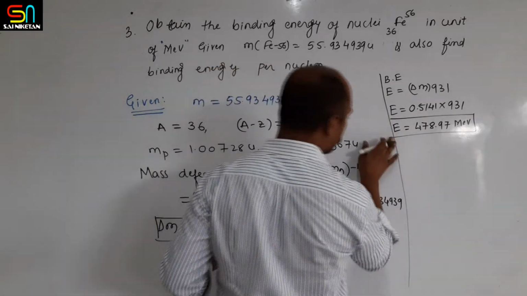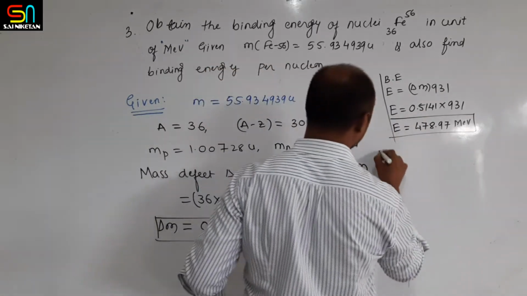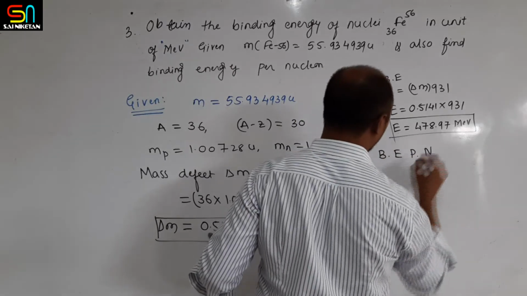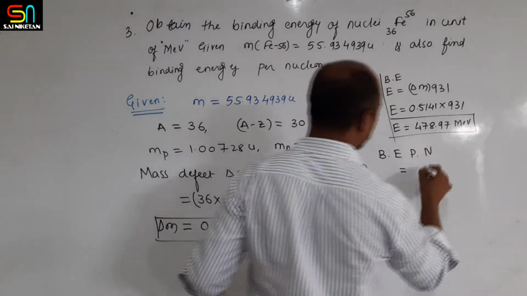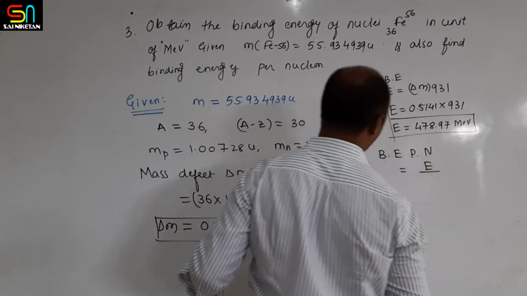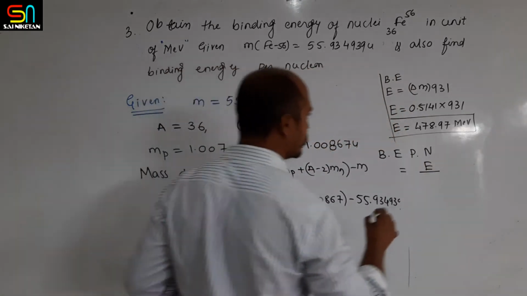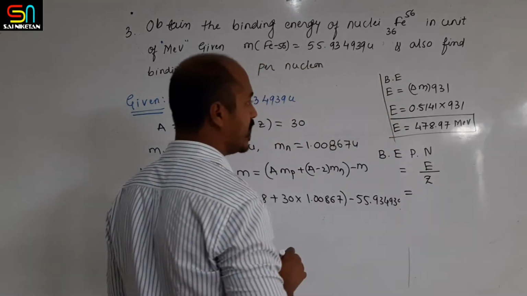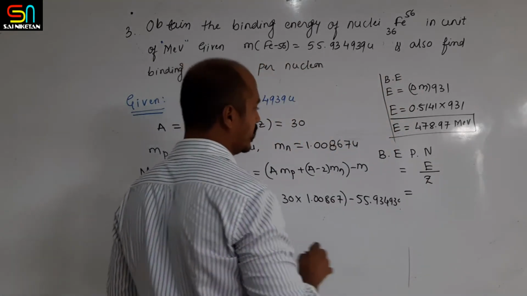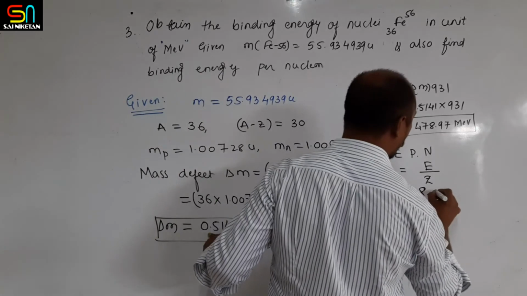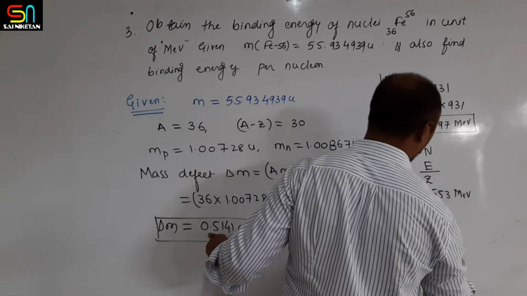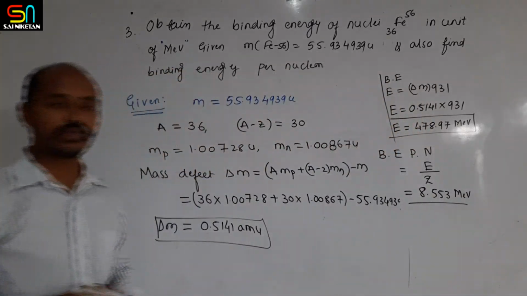Then the binding energy per nucleon is equal to E divided by the number of nucleons. Fill in the values and divide, and you will get 8.553 mega electron volt. So this is what the solution is.